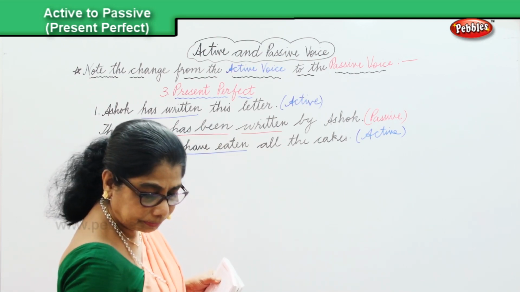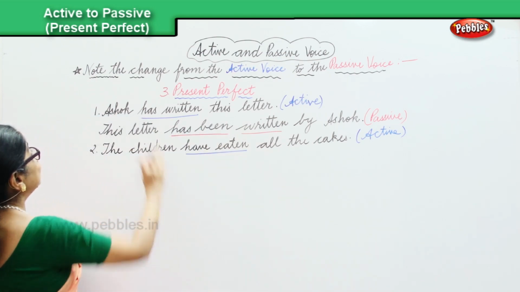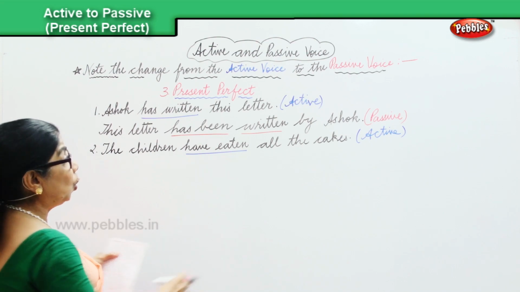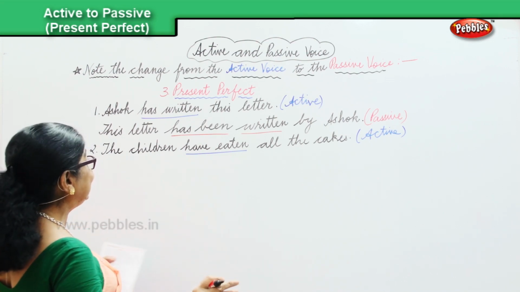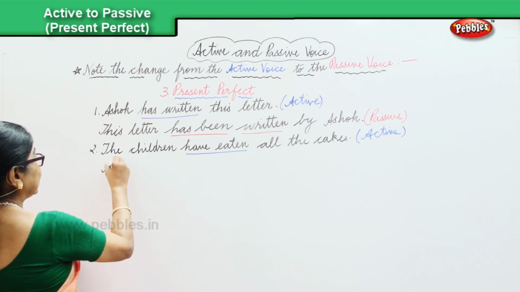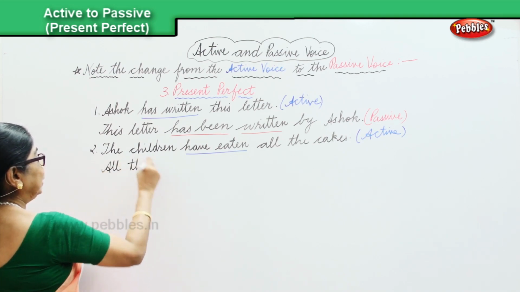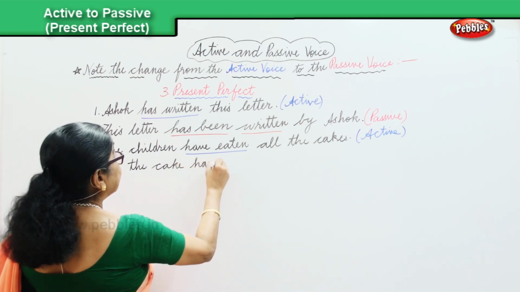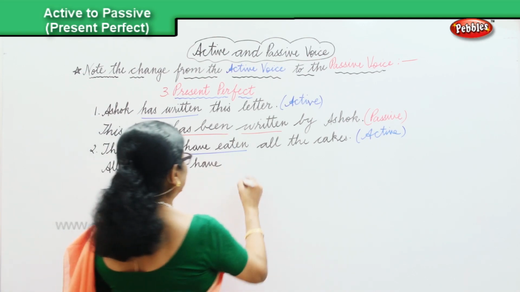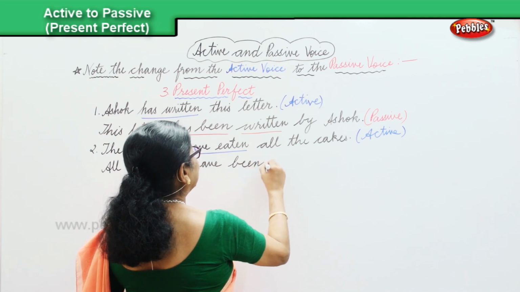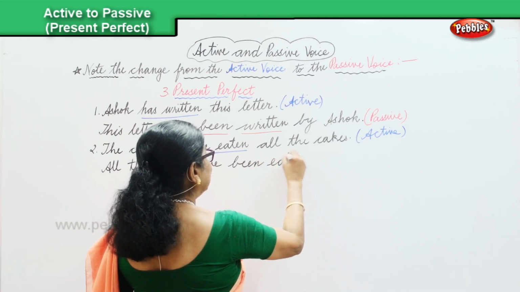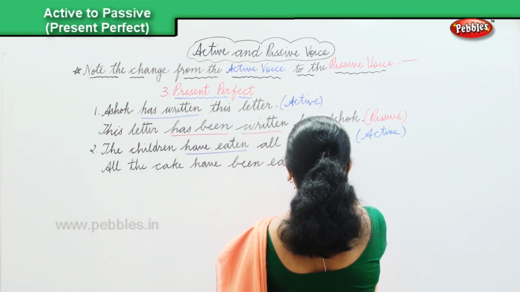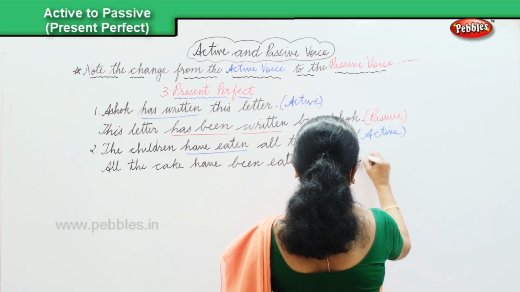Okay. Next, let's change into passive. Note the change from the active in the present into the passive. You will say all the cakes have been eaten by the children. All the cakes have been eaten by the children.